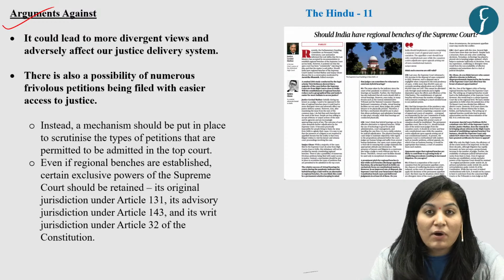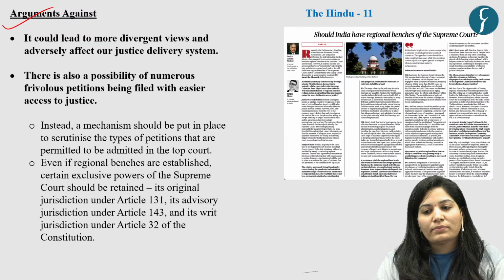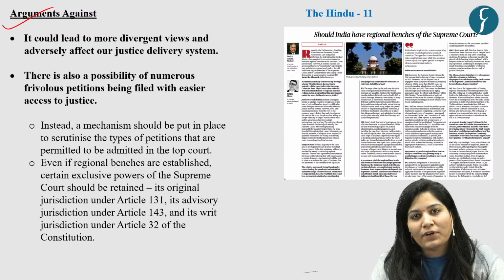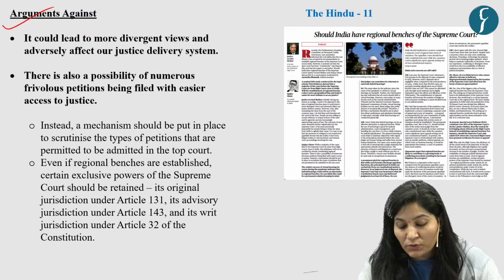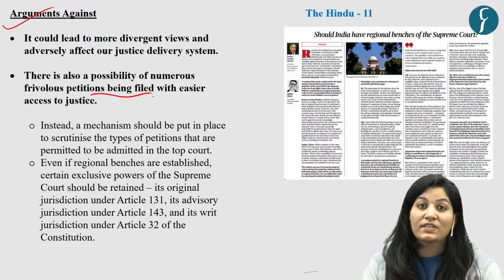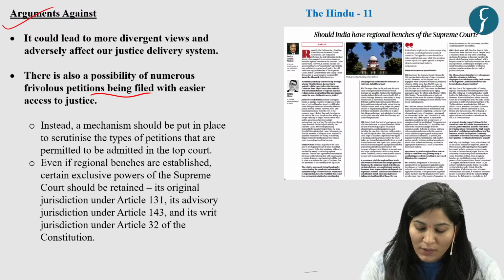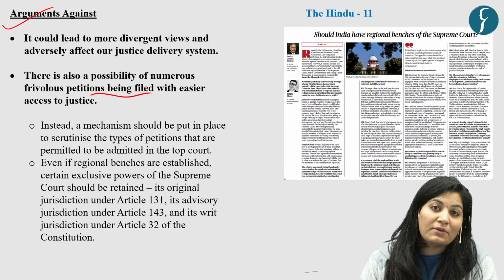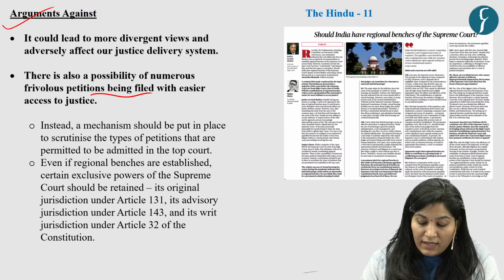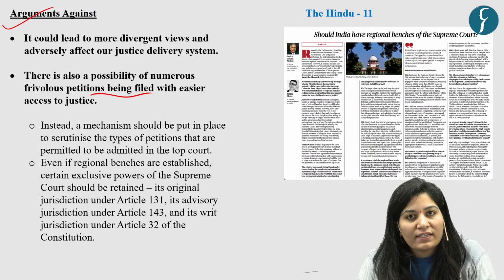Second, if you make it easy for anyone to access the Supreme Court, then definitely it will give rise to frivolous petitions, which is another major issue. So these are the arguments against setting up regional benches of the Supreme Court. According to the author, there are two ways out.